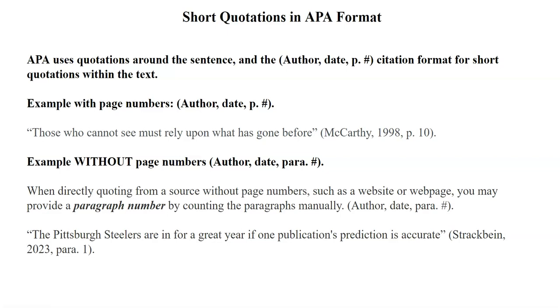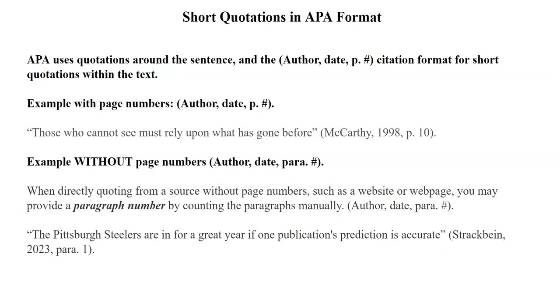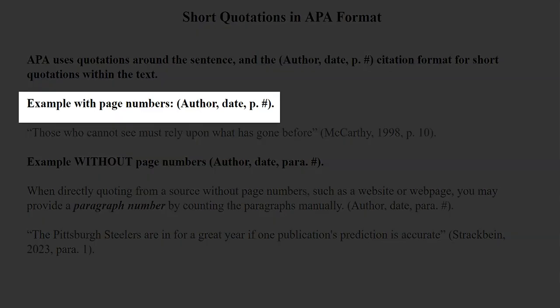Short quotations in APA format. APA uses quotations around the sentence and the author, date, page number citation format for short quotations within the text of the paper. Note that this is a slight change from paraphrasing, where only the author date in-text citation is required. Now, let's take a look at some examples.